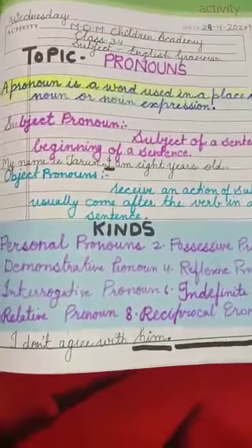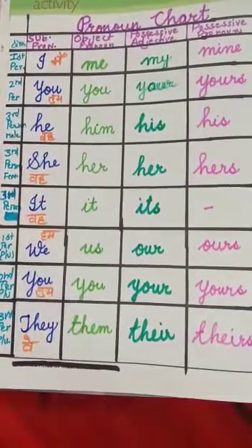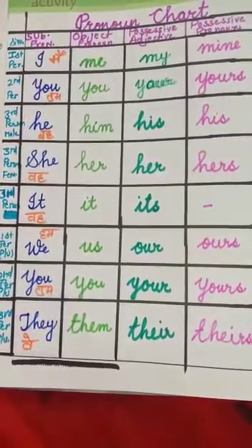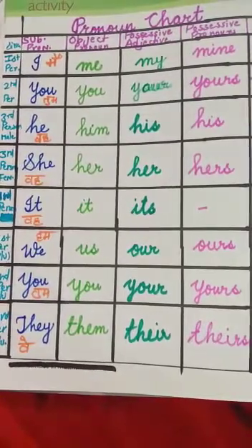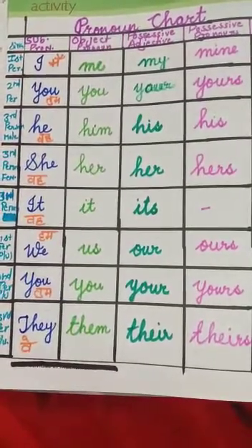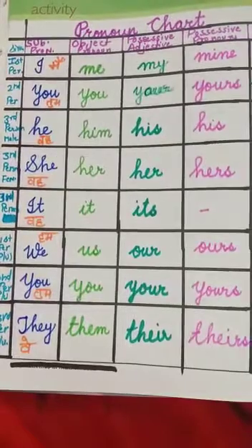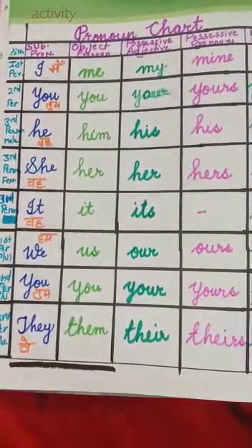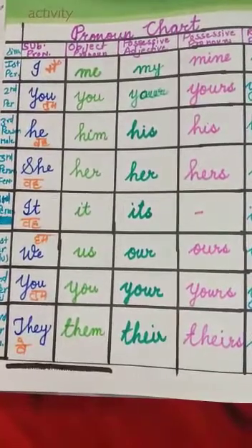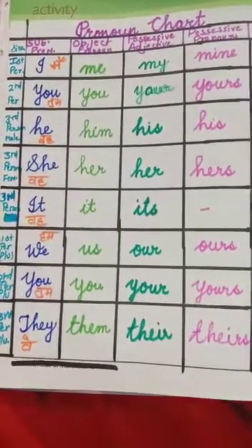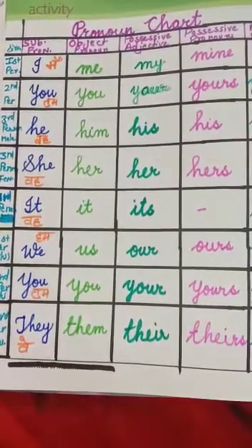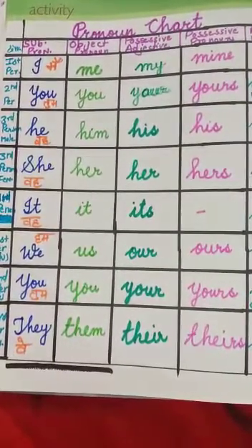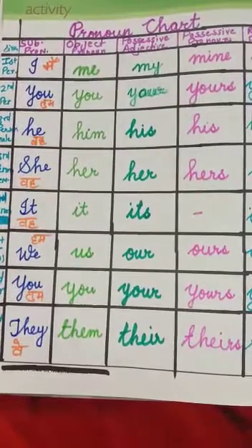First we read the pronouns chart. You have been given here subjective pronoun, objective pronoun, possessive adjective and possessive pronoun. In your topic, you have been given demonstrative pronoun also, but in the chart we do not include it. So, let's talk about first person singular.